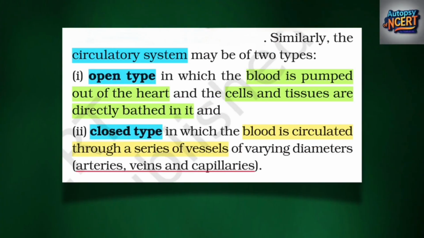Similarly, the circulatory system may be of two types. Open type, in which the blood is pumped out of the heart and the cells and tissues are directly bathed in it, and closed type, in which the blood is circulated through a series of vessels of varying diameters, arteries, veins, and capillaries.